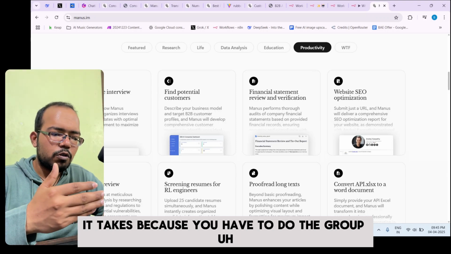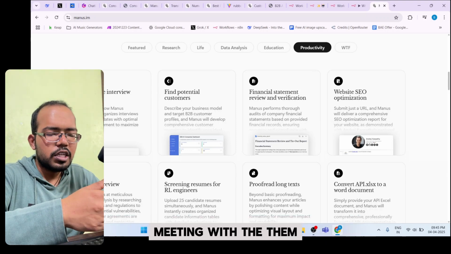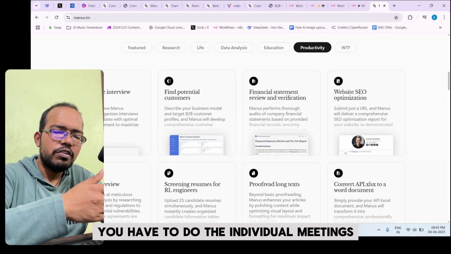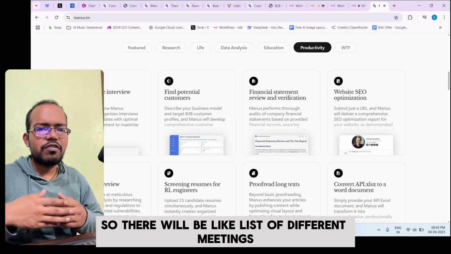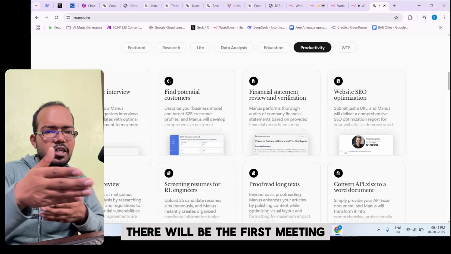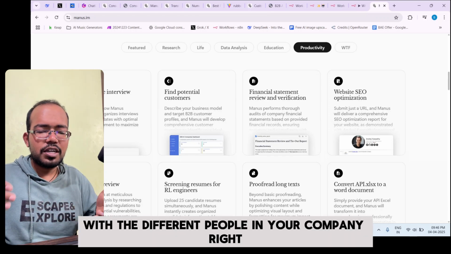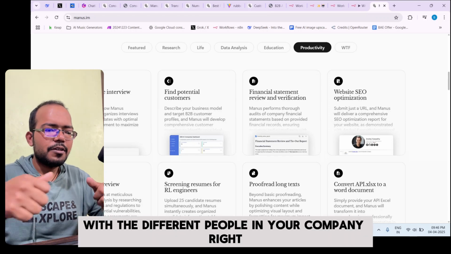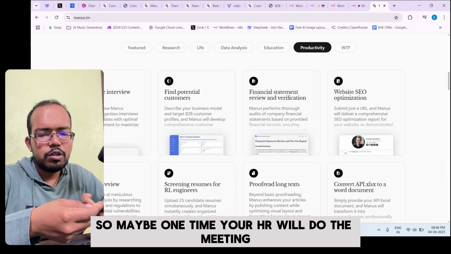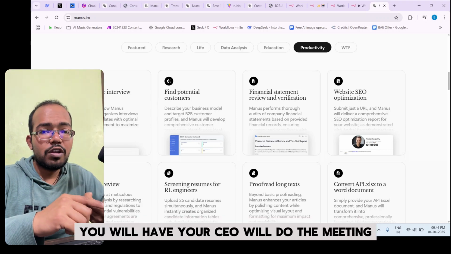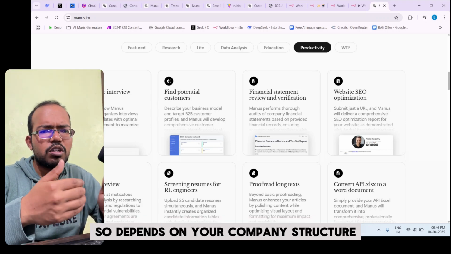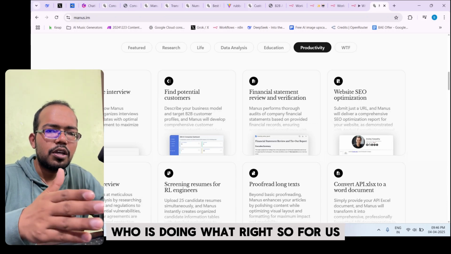It takes time because you have to do the group meeting with them. You have to do the individual meetings. So there will be a list of different meetings. There will be the first meeting, then the second meeting, the third meeting with different people in your company. So maybe one time your HR will do the meeting, then another time your CEO will do the meeting. It depends on your company structure, who is doing what.